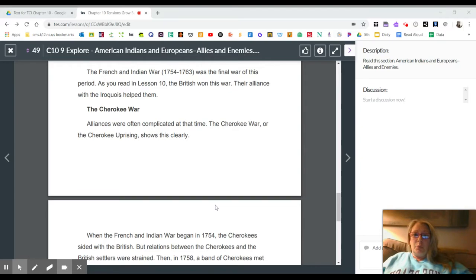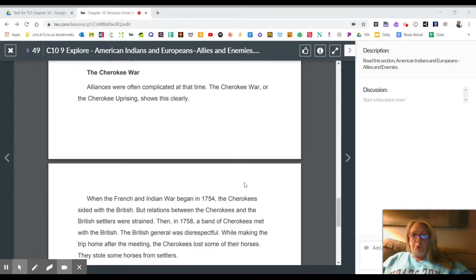The French and Indian War, 1754 through 1763, was the final war of this period. As you read in Lesson 10, the British won this war. Their alliance with the Iroquois helped them. The Cherokee War. Alliances were often complicated at that time.